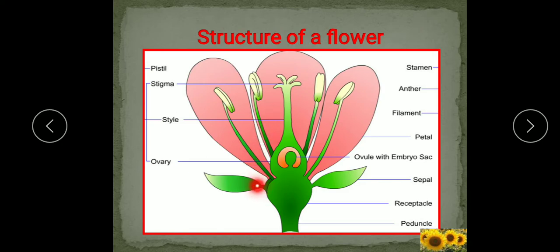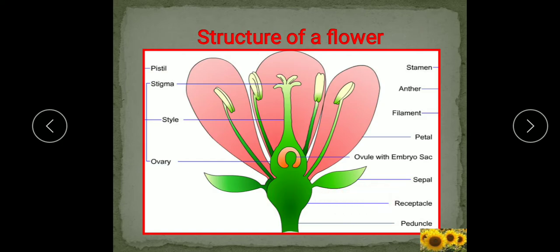All these whorls or layers are arranged in a definite order on a fleshy base, and this fleshy base is known as the thalamus. You can see this is the thalamus, or we call it the receptacle. All these floral whorls are arranged in a definite order on the swollen part, the fleshy base, which is known as the thalamus or the receptacle.